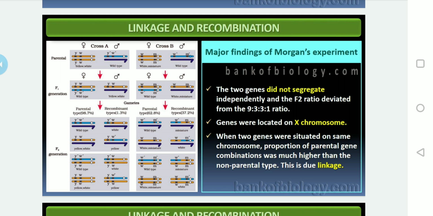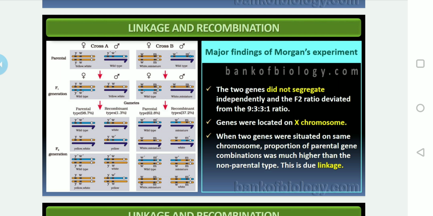And the second one, as I said, okay, so in the second experiment, Morgan crossed a white eye and miniature winged female with a normal male having red eye, W plus, with normal wing, M plus. In the F1 generation, all the females were wild type while the males were white miniature. Then the F1 males and females were crossed. The F2 progeny consisted of 62.8% parental type and 37.2% recombinant type.